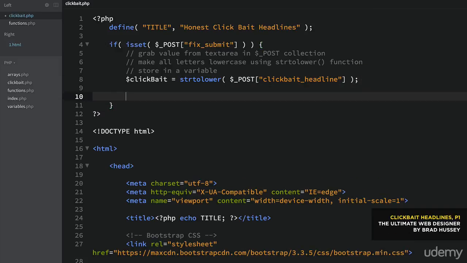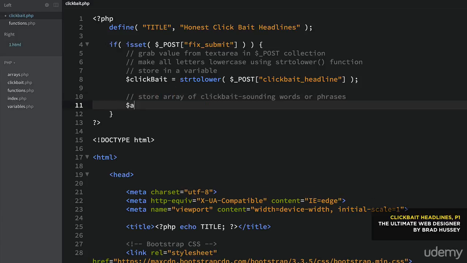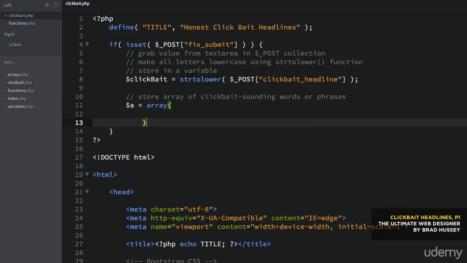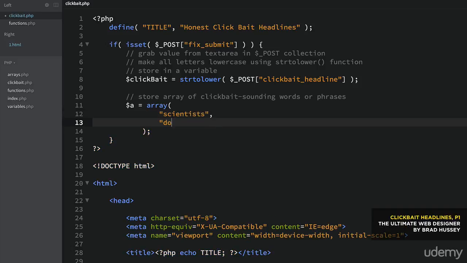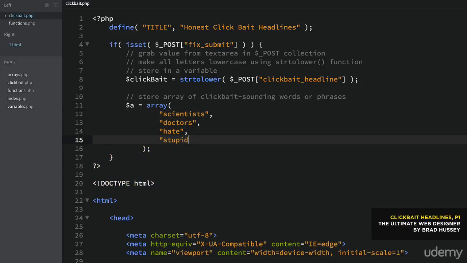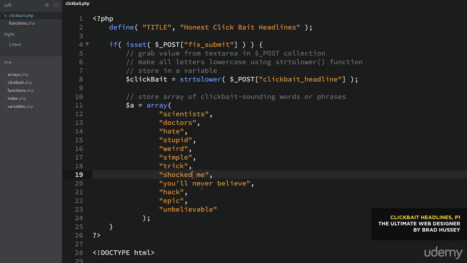Next thing we want to do is store an array of clickbait sounding words or phrases. We'll store it in a variable called A. We're going to make an array, just a simple array. Let's go ahead and add some clickbaity words: scientists, doctors, hate, stupid, weird, simple, trick, shocked me, you'll never believe, hack, epic, unbelievable. You can seriously add as many as you want. If you know more phrases or words than me, add them in here. Comma separate them, make sure they're in strings, and then you're good to go.